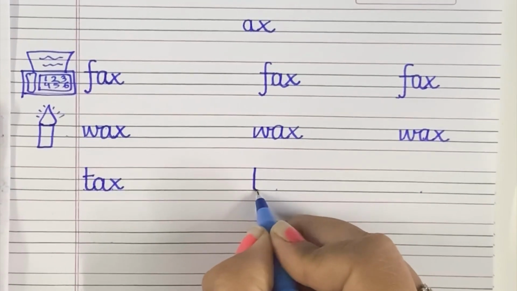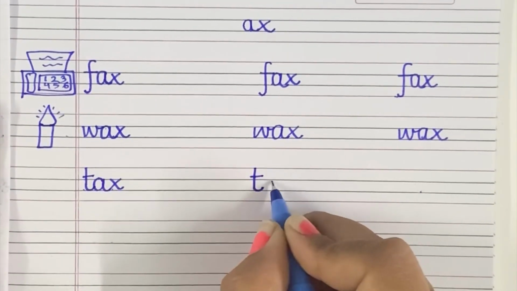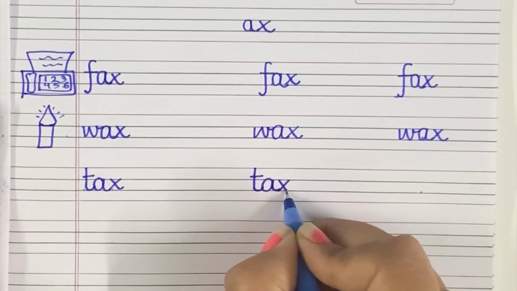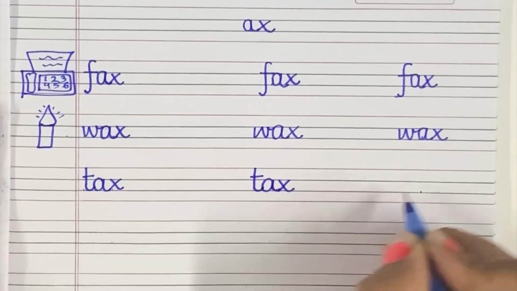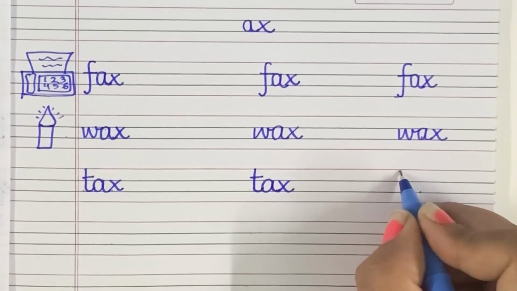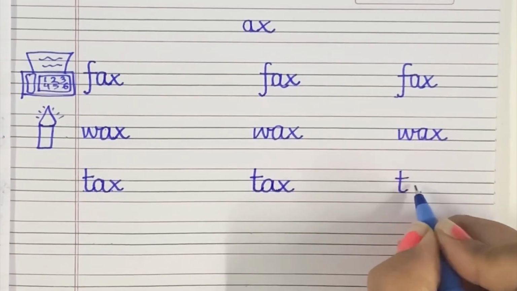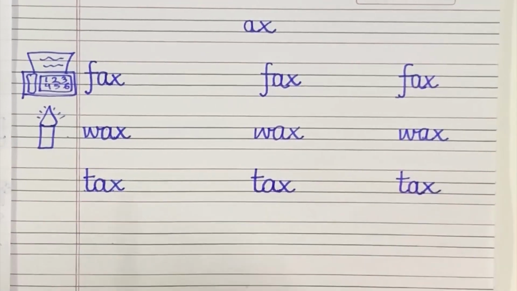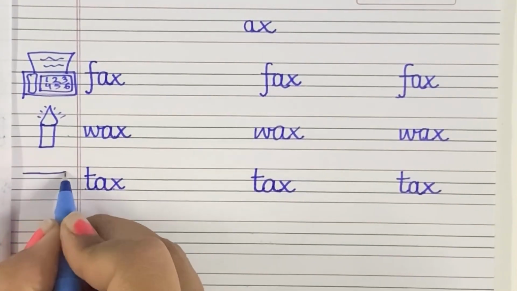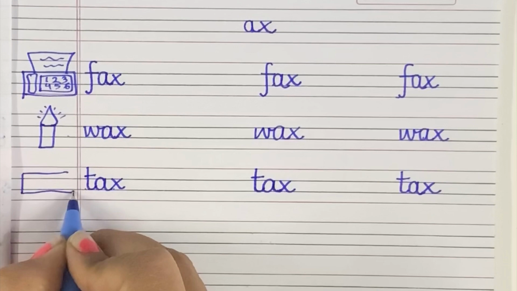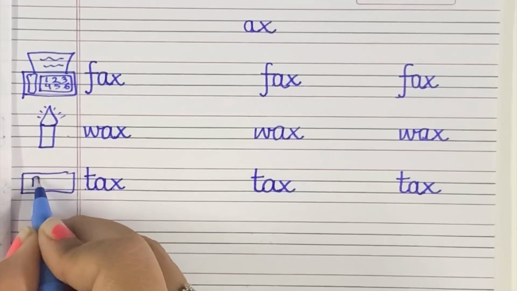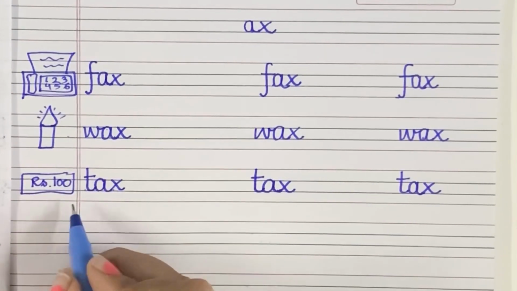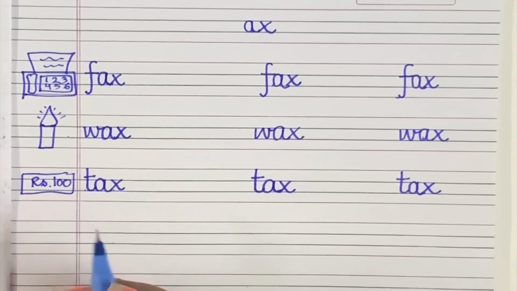जो हमें गवर्नमेंट को देना होता है in the form of tax. Tur, axe. This becomes tax. Write it down once again. Tur, axe, tax. Yes. So I'm going to make money here, which shows you have to pay the tax like this. Okay. You can relate with the money.